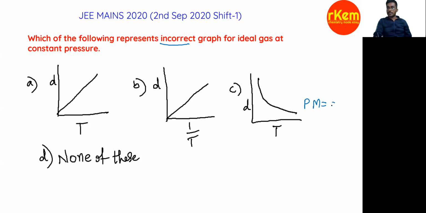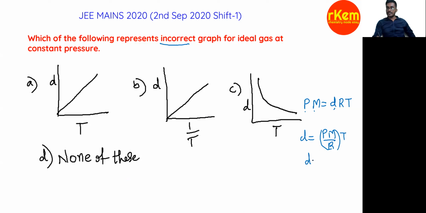PM equals dRT: pressure, density, temperature. So what is P? Pressure. M is molar mass. D is density. R is the universal gas constant. T is temperature. So D equals PM by R into T.